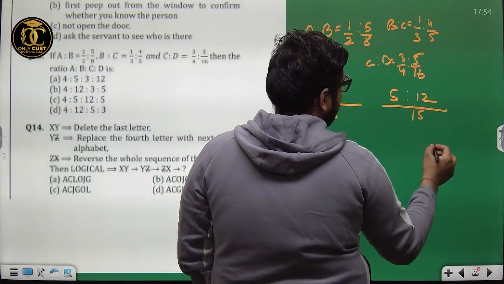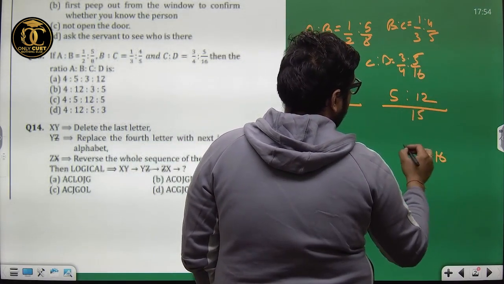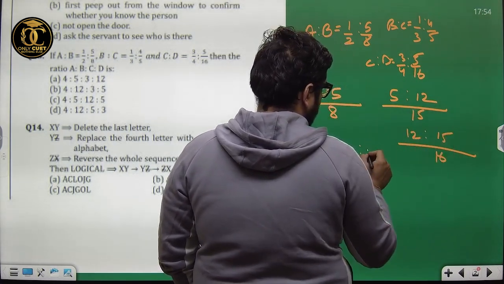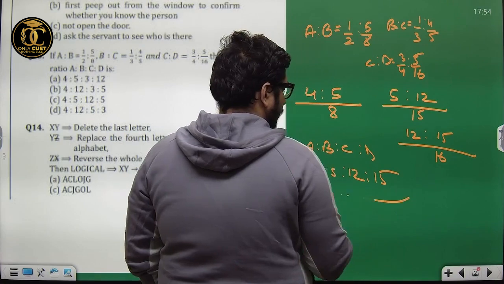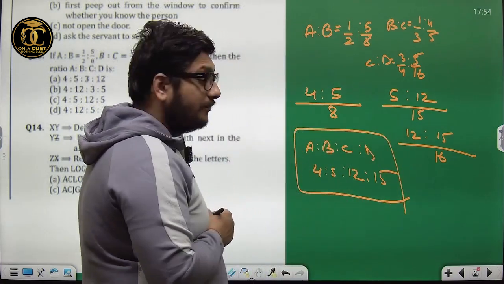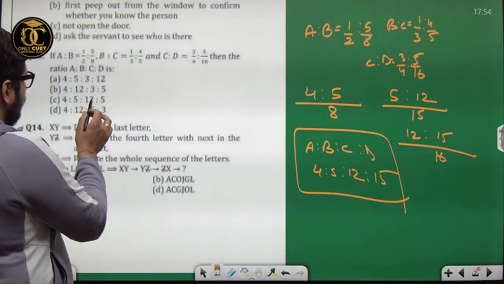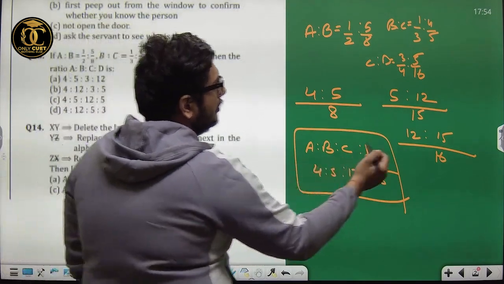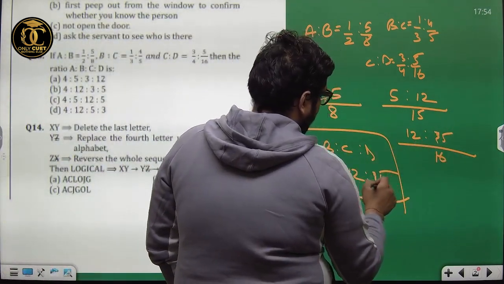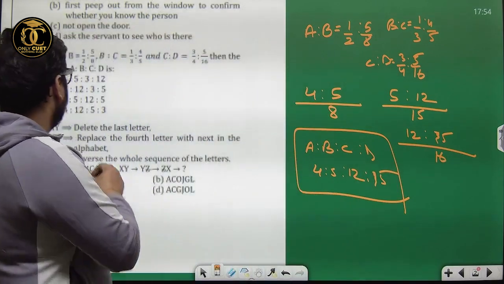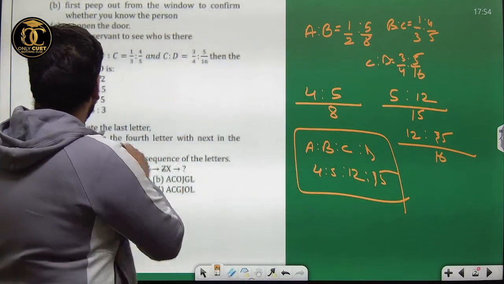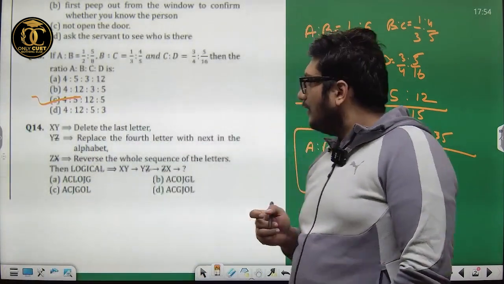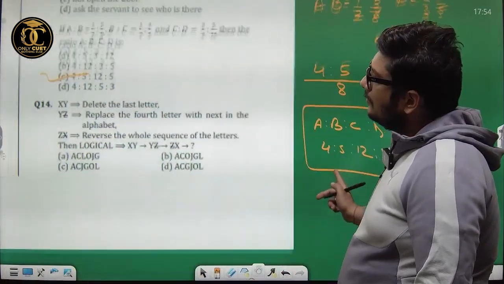Let us see for C is to D as well. 4 is to 5 is to 12 is to 15. Oh, sorry, this is 5 itself. 4 is to 5 is to 12 is to 5. Sorry, that is the correct answer option.